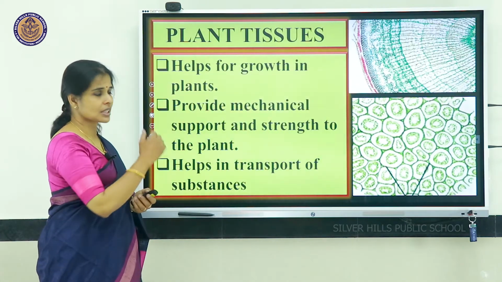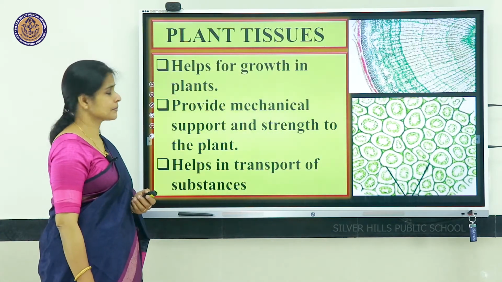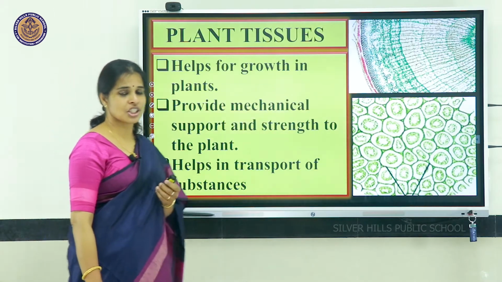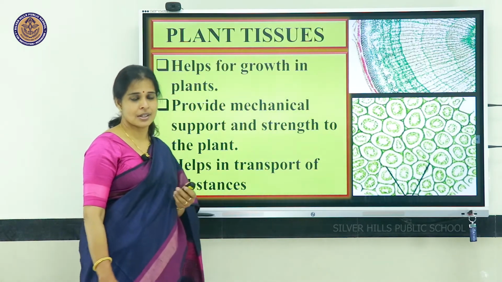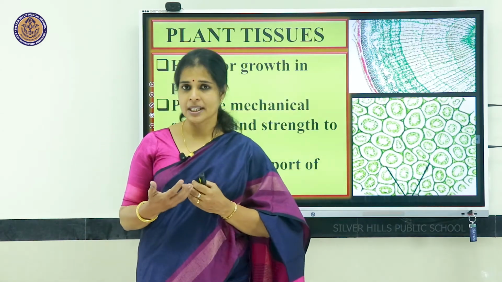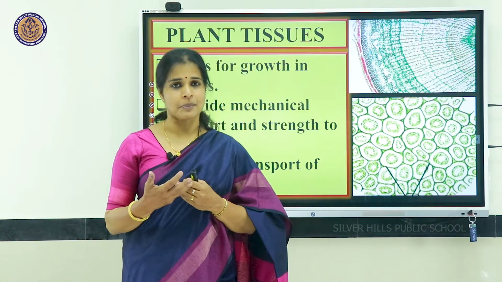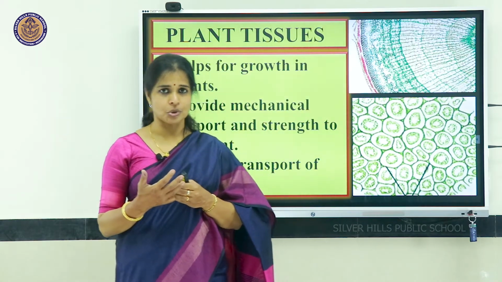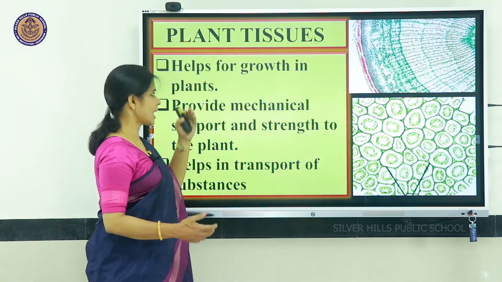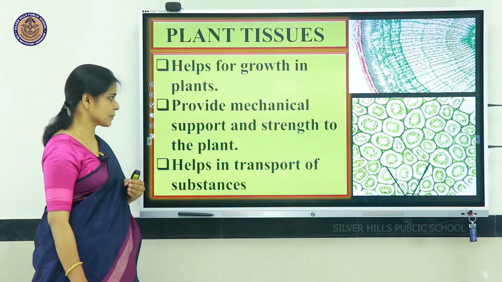Next, let us start with the plant tissues. Plant tissues, the tissues that help for growth in plants. So, the plant tissues mainly help for certain purposes in plants. One important function for the plant tissue is that this tissue helps for growth in plants.